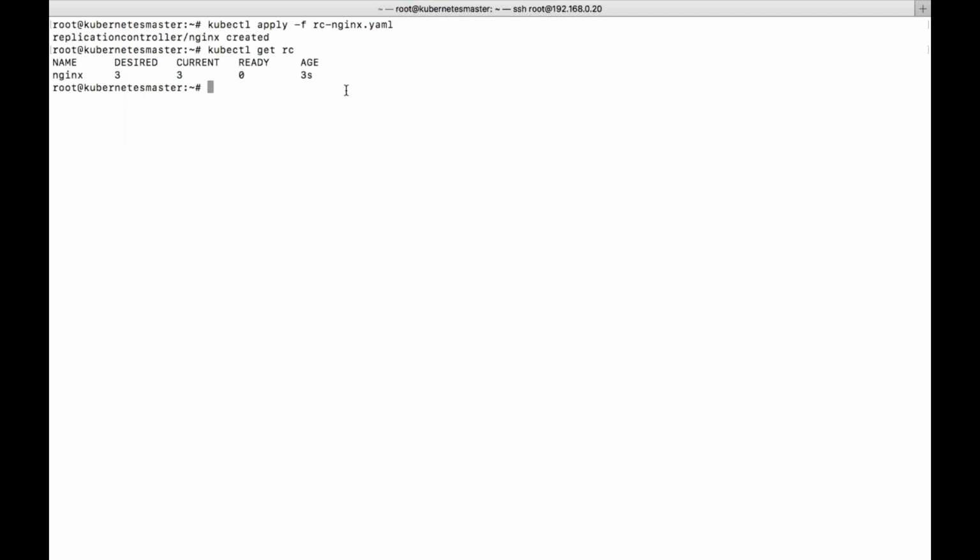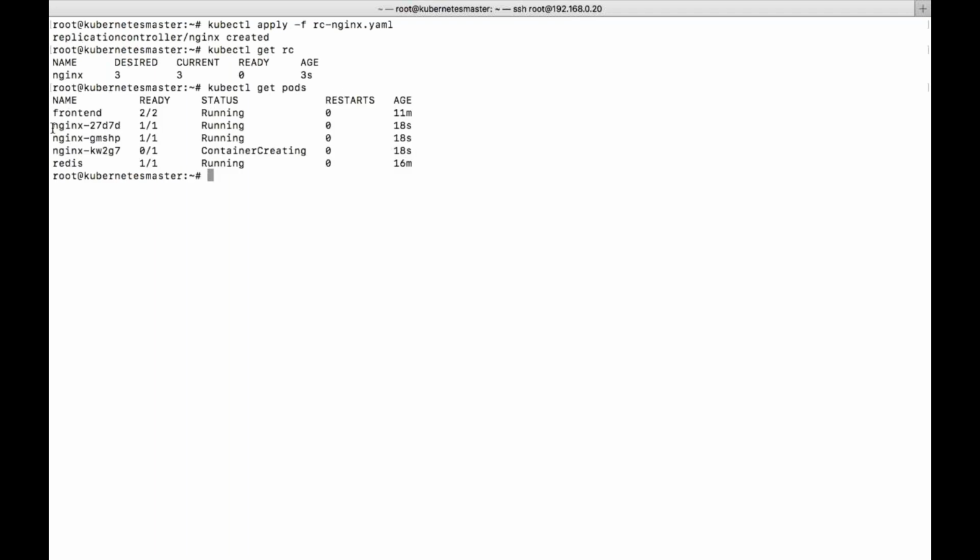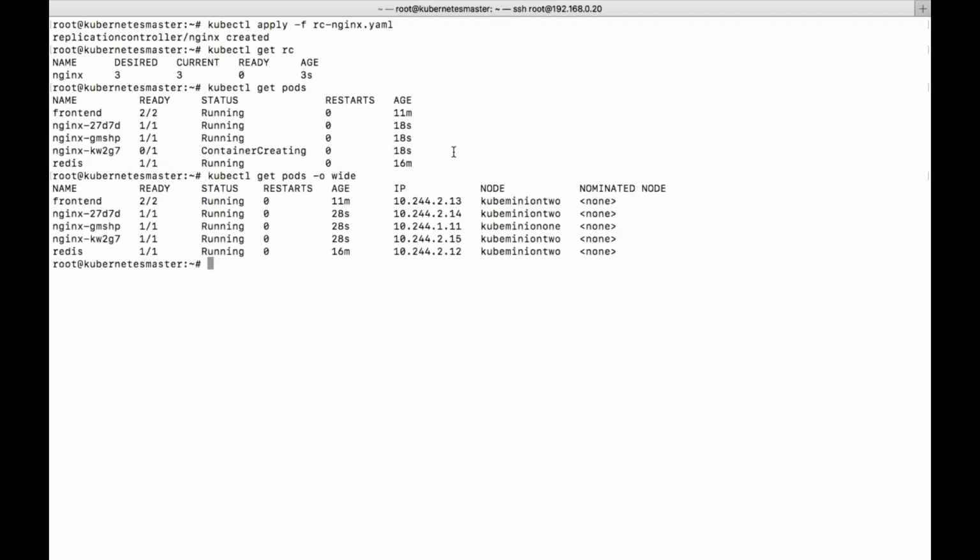How will you see that? kubectl get pods. You can see here, these are the 3 pods which need to be run. If you want to see where these pods are created, you can see with wide. You can see one is running on kubeminion 2, one is running on kubeminion 1, and again the third one is running on kubeminion 2. Okay, so that is how it is segregated.